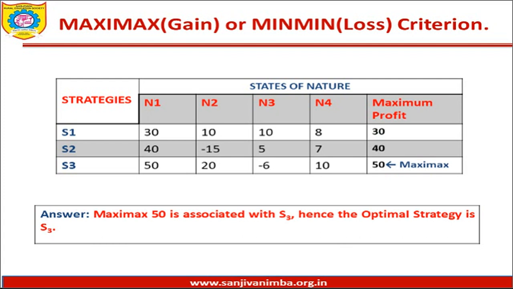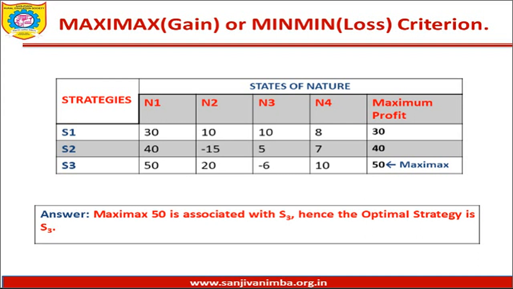Friends, our second technique is maximax gain or minimin loss criteria. Maximax gain or minimin loss criteria is based on the positive approach of the decision maker. Now let us see how to do it. When we say maximax gain or minimin loss, it means maximum of maximum in case of a gain or profit table, or minimum of minimum in case of a cost or loss table. So let us try to do it for the same problem. The payoffs are given to us.